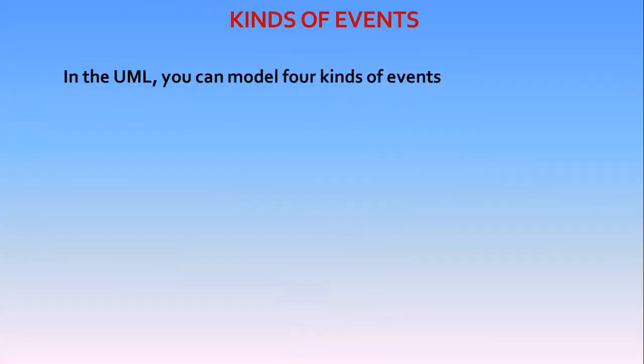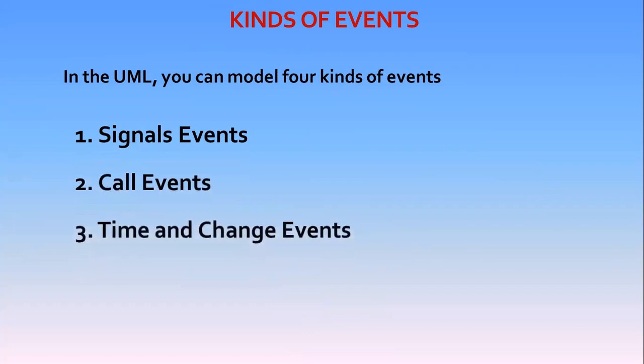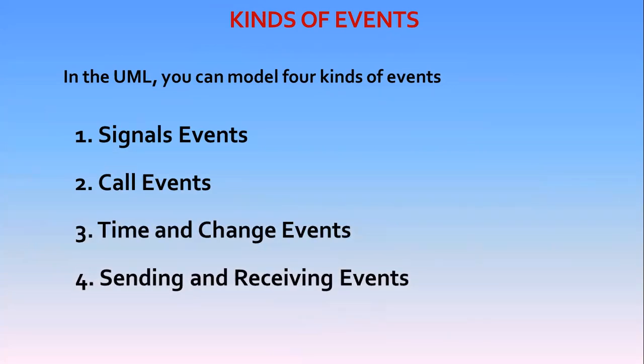Now coming to the kinds of events. In the UML, you can model four kinds of events. One is signal events, the other is call events, the third is the passing of time and change in state events, and the fourth is the sending and receiving of events.